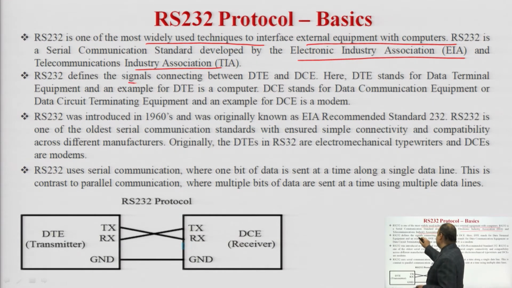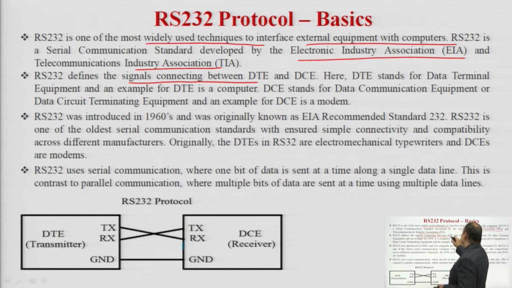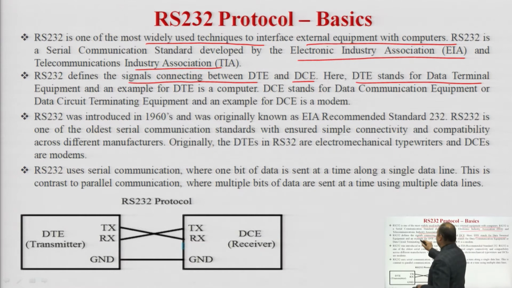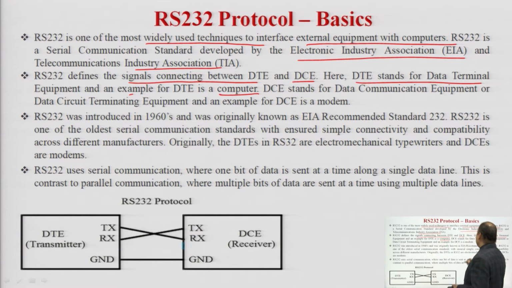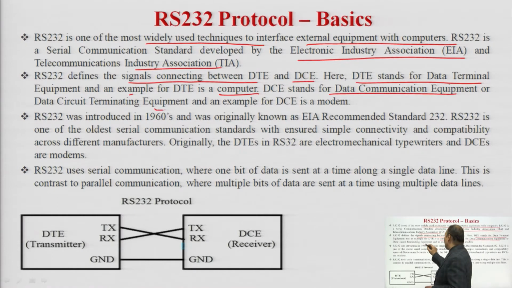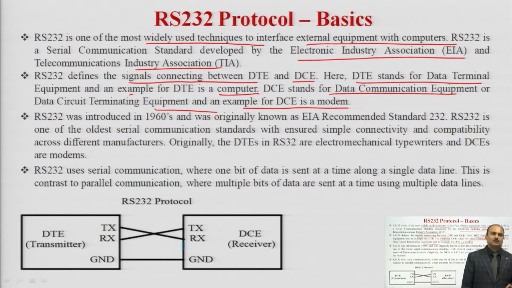RS-232 defines the signals connecting between DTE and DCE. DTE stands for data terminal equipment, and an example of DTE is a computer. DCE stands for data communication equipment, or data circuit terminating equipment, and an example of DCE is a modem. So, the modem is data communication equipment and the computer is data terminal equipment.